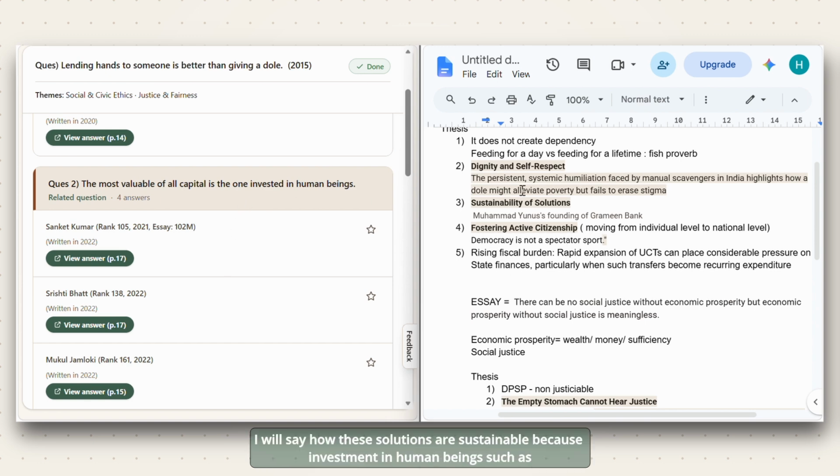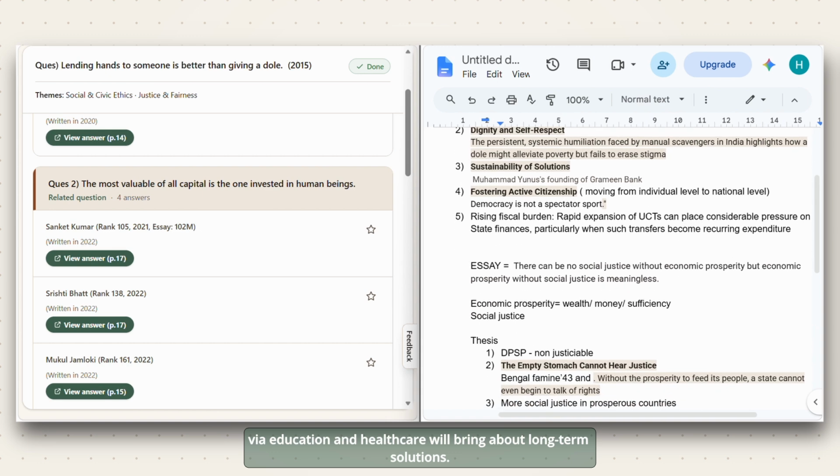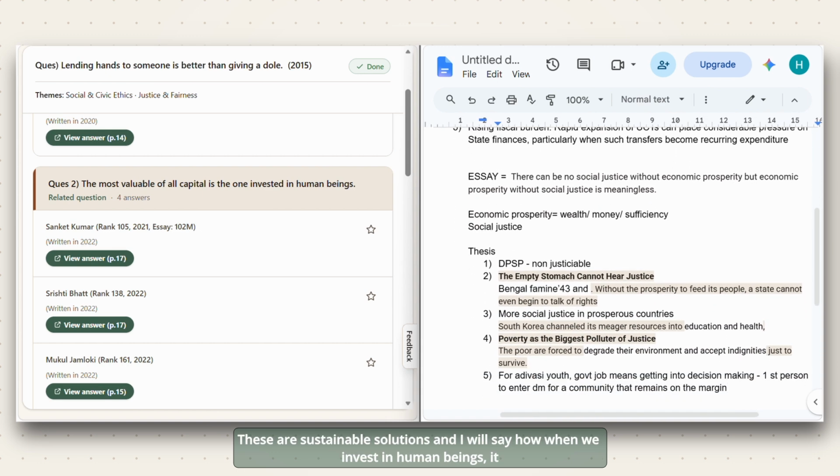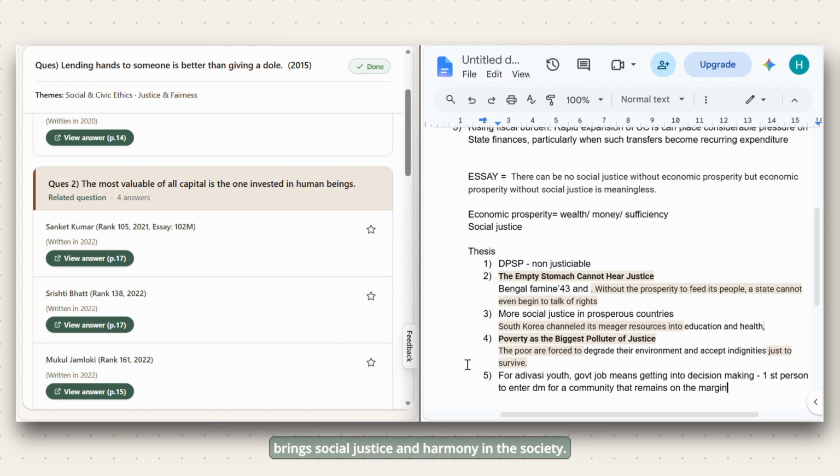I will say how these solutions are sustainable because investment in human beings, such as via education and healthcare, will bring about long-term solutions. And I will say how when we invest in human beings, it brings social justice and harmony in society. So this is how I will use the essay notes for my final exam.